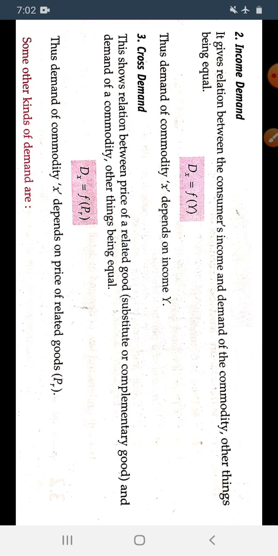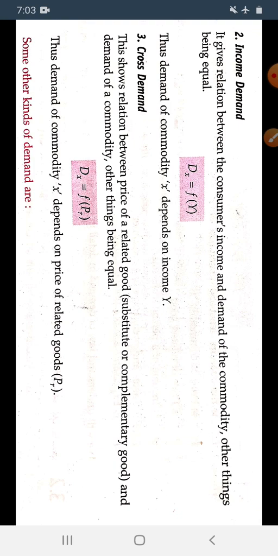So we have taken the example when the price of the related goods changes, means when we have taken the 2 pens, Reynolds and Cello, when the price of Cello increases, then the consumer will shift to consuming more and more Reynolds pen. So what changes occur in the demand of the commodity from the change in the price of that pen? It will totally show the cross demand. Okay, so Dx is equal to a function of price Pr. Here the demand of the X commodity is totally dependent upon the price of the related good.